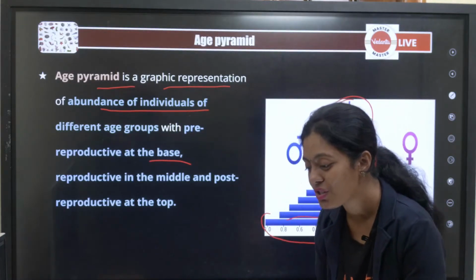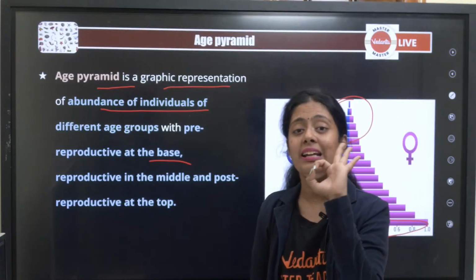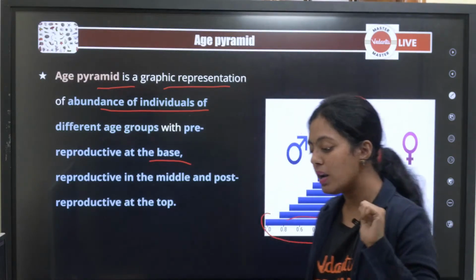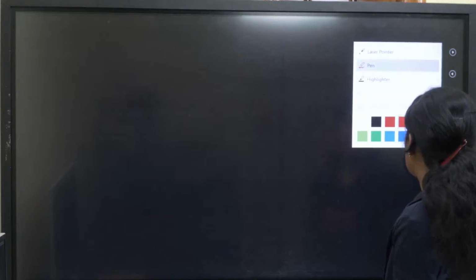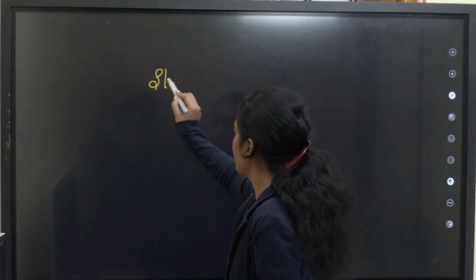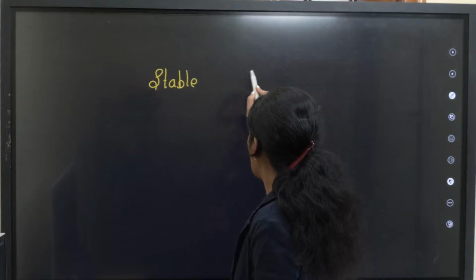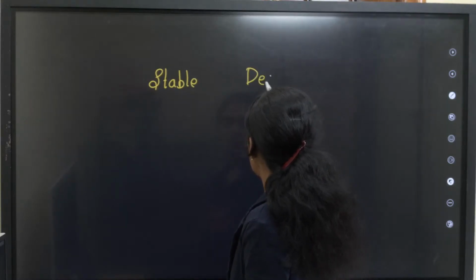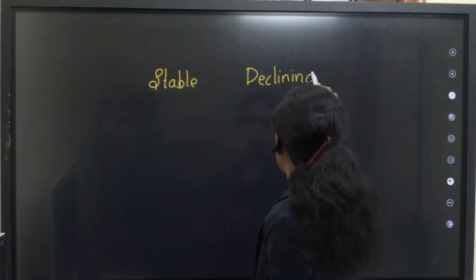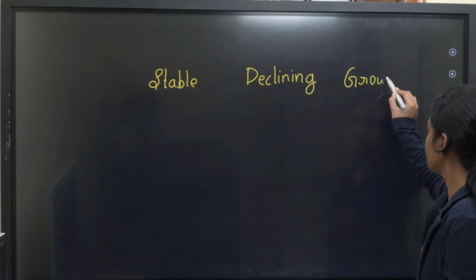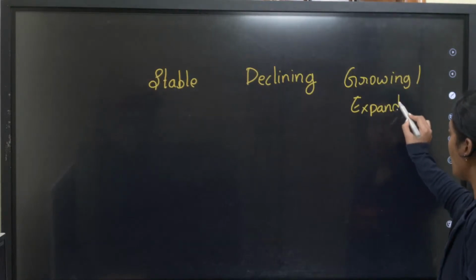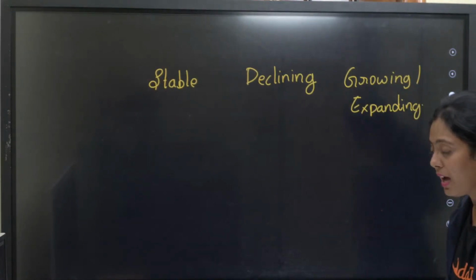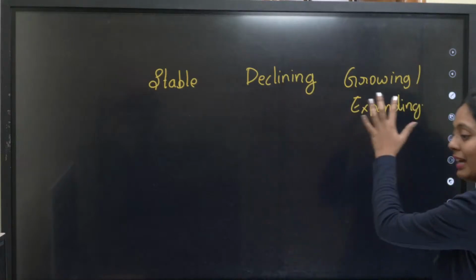Can anyone watching this live tell me what are the 3 different types of age pyramid? சொல்றீங்களா? எனக்கு சொல்றீங்களா என்னென்ன age pyramids இருக்குன்னு? It was a very important question in your board exam also. So what are the age pyramids? You have stable, declining, and growing or expanding. These are the 3 important types of age pyramids pasangla. எது? Stable, declining and expanding.